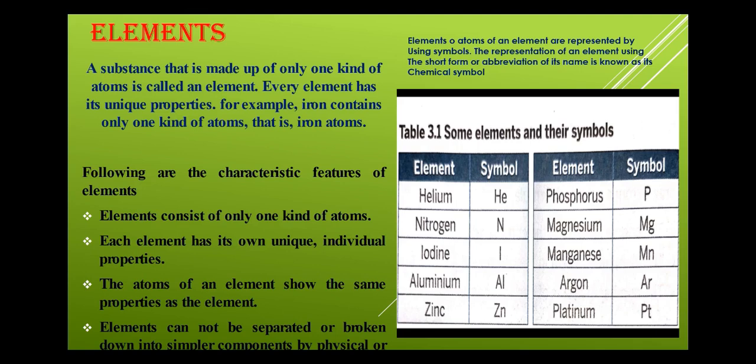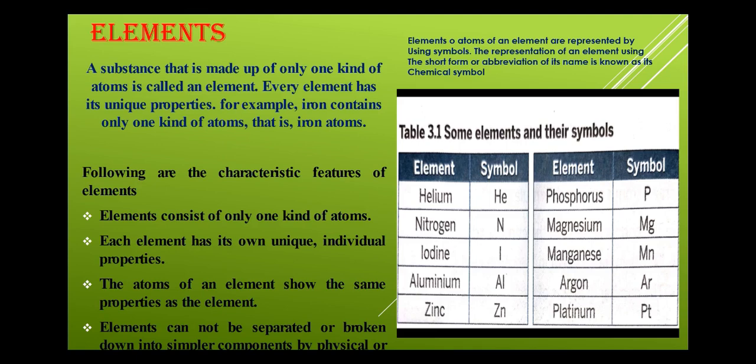Only one kind of atom means that we all know that all matter is made up of atoms, and all molecules are made up of atoms, and matter is made up of molecules. So atom is basically the smallest unit of an element or any compound. A substance that is made up of only one kind of atom is called an element, and every element has its unique properties.